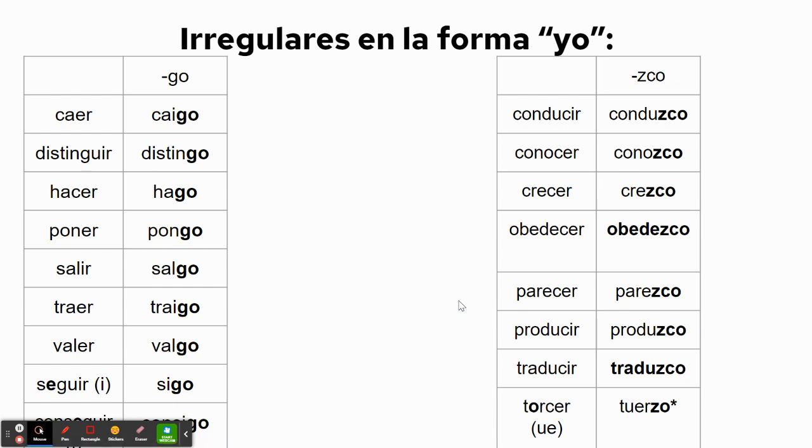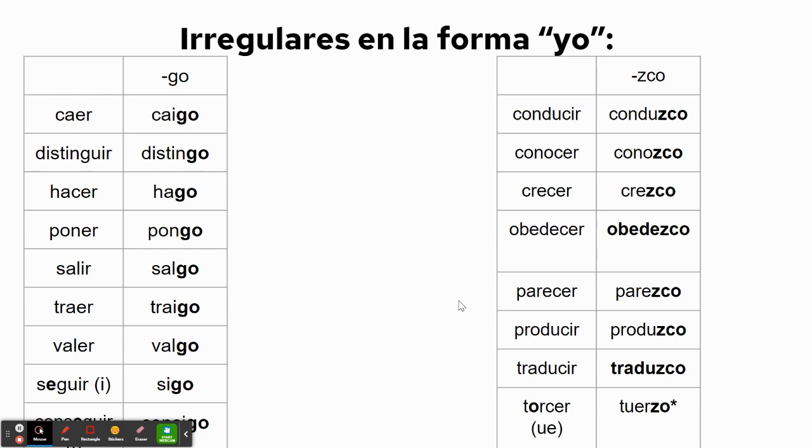On the right-hand side of your screen, you have what I call the verbs yo zco. The yo ending has the letters ZCO at the end. So once again, you're going to want to write down the verb in the irregular yo form. Everything else is completely, totally, and utterly normal, with the exception of torcer, which is a little wonky on the ending. You don't have that C, it's just ZO at the end, and it's an O to UE stem change. And you're going to want to make sure that you look up the meanings as well when you're done.